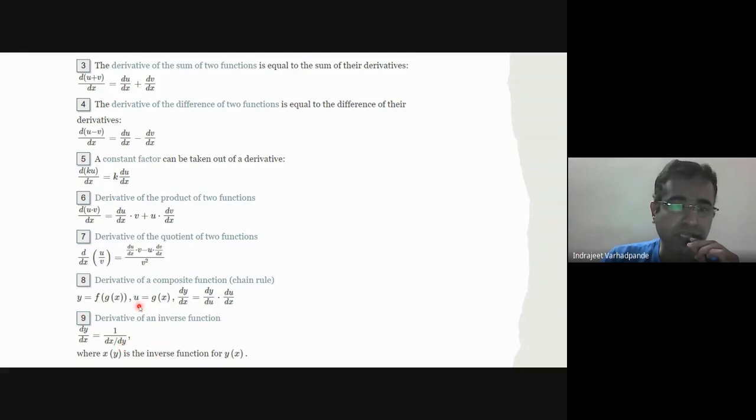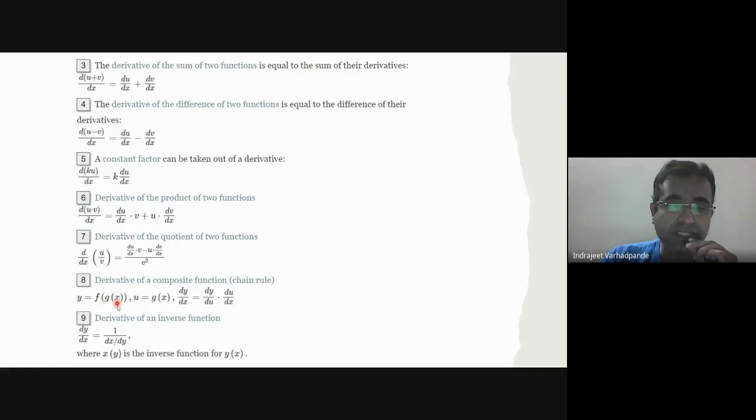How to get the chain rule? y is a function of f, f is a function of gx, u is a function of gx. So u is a function of gx means du by dx will be the derivative of this, and dy by dx will be dy by du into du by dx. This is nothing but the chain rule, right? Because y is not directly related to x, y is directly related to u.